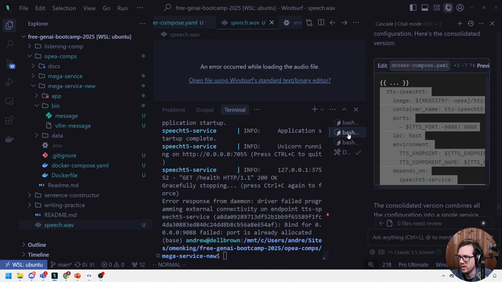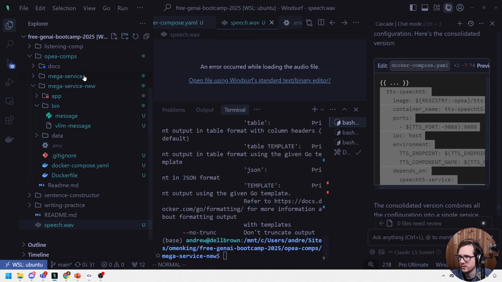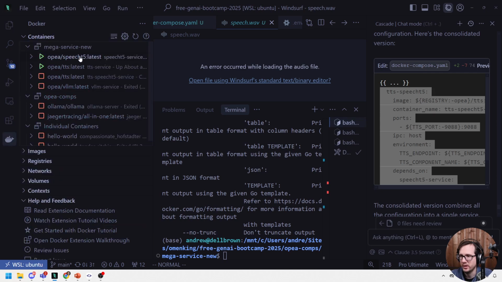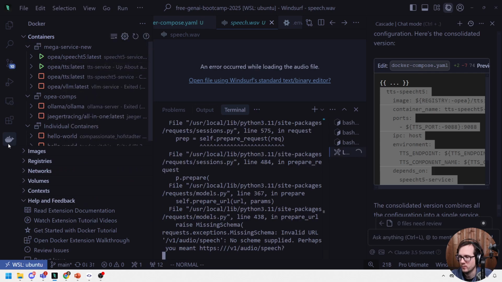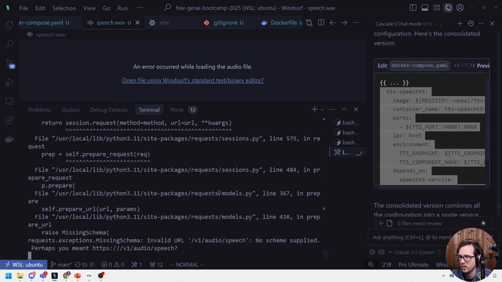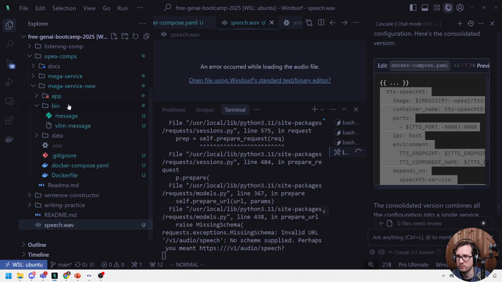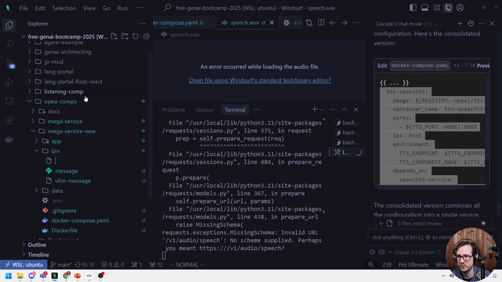Let's go take a look at the logs here. Do we have any information in the logs? I don't see anything here, but if we go over here and maybe view the logs, we have an error. So it says no schema supplied. Perhaps you meant V1 audio speech. Now, we're using exactly the code that they have, so I'm not sure what else it could be. So we'll just say TTS here, TTS.